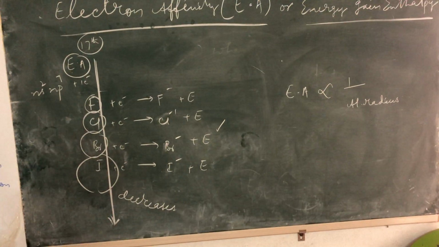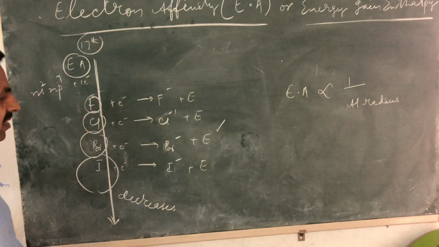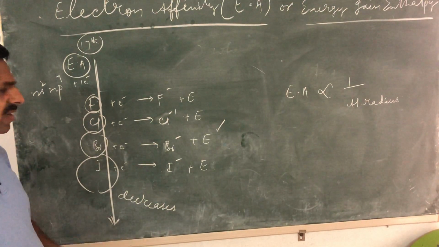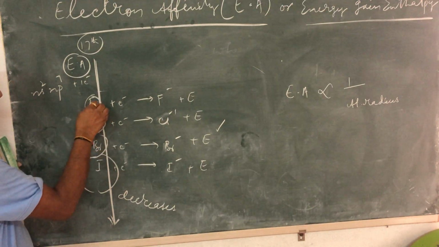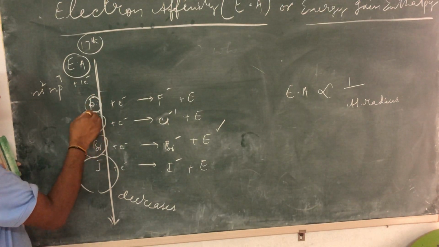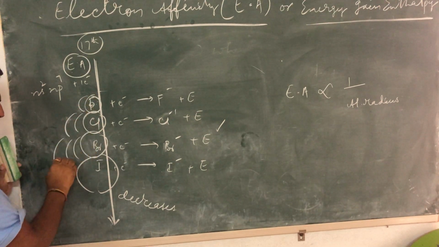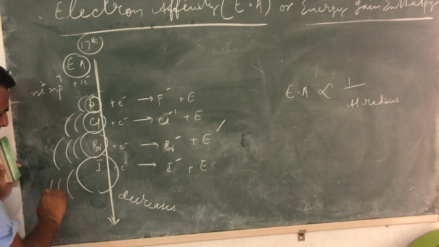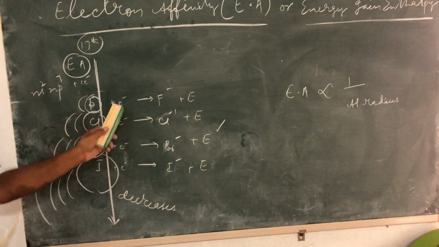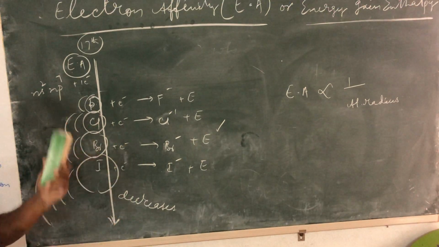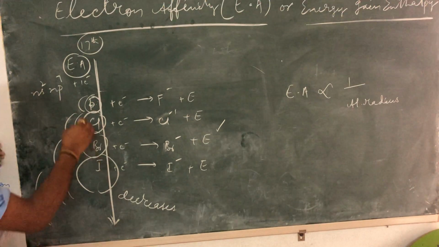First of all, try to understand why the electron affinity, or the energy release, decreases down the group. It is quite simple. Size is increasing. Here you have got 2 shells, here 3 shells, here 4 shells, here 5 shells. Now where are you adding the electron? You are adding 1 electron in all of them, but in case of fluorine, you are adding the electron in the second shell.